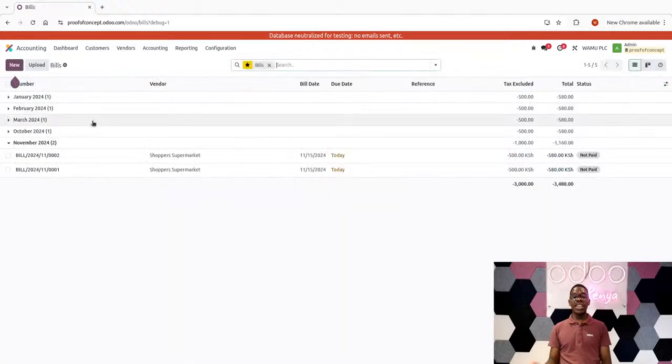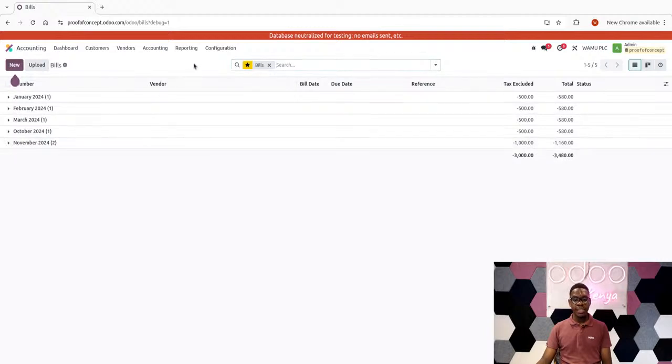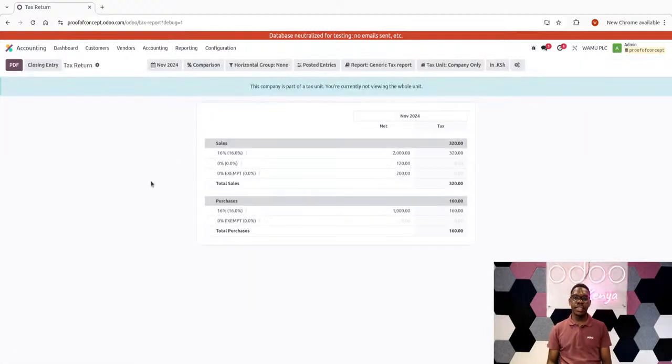So in the event I want to understand my tax liability at the end of November alone, what I would do is ensure that I close the tax periodicity period. To do that, I simply come to reporting, then I visit the tax return menu item in that list. Then from here, I can look at a few things, which I could provide more context on.